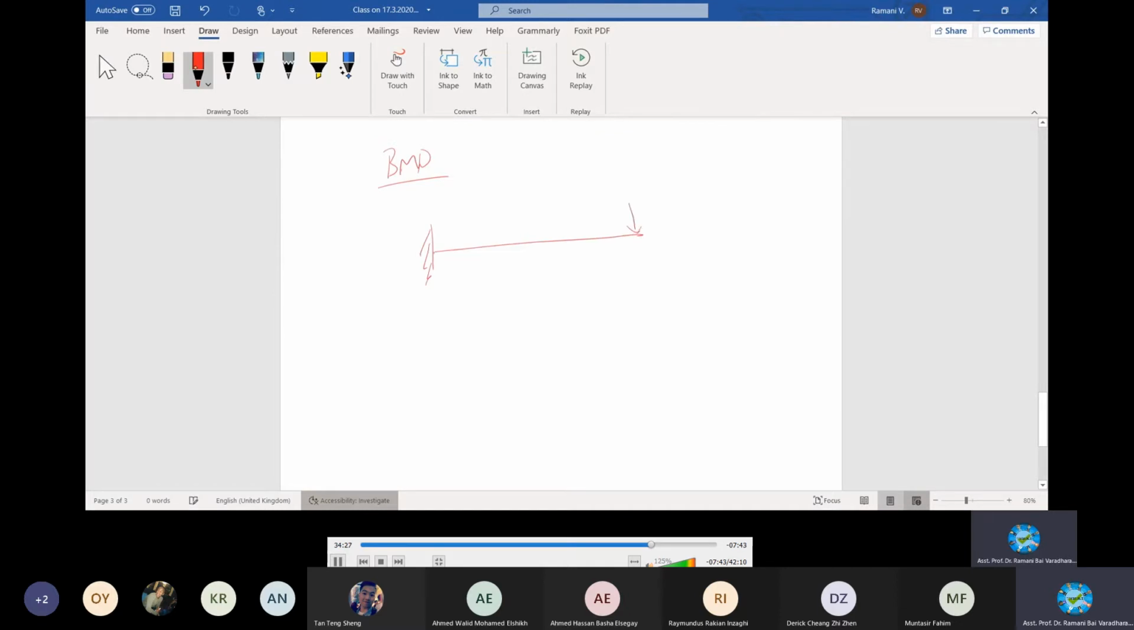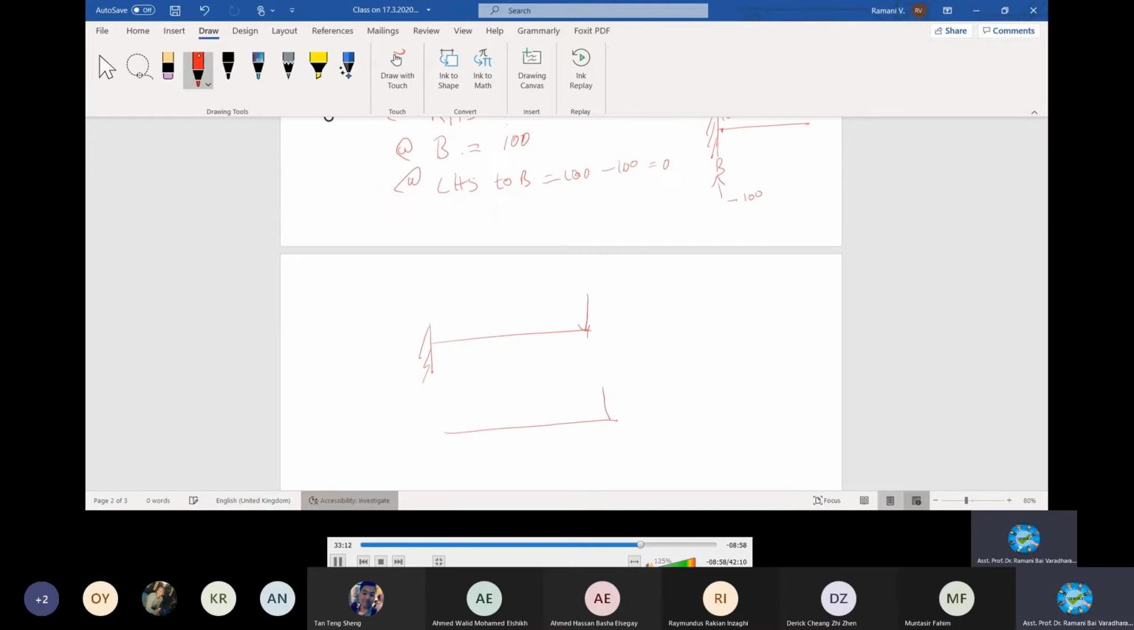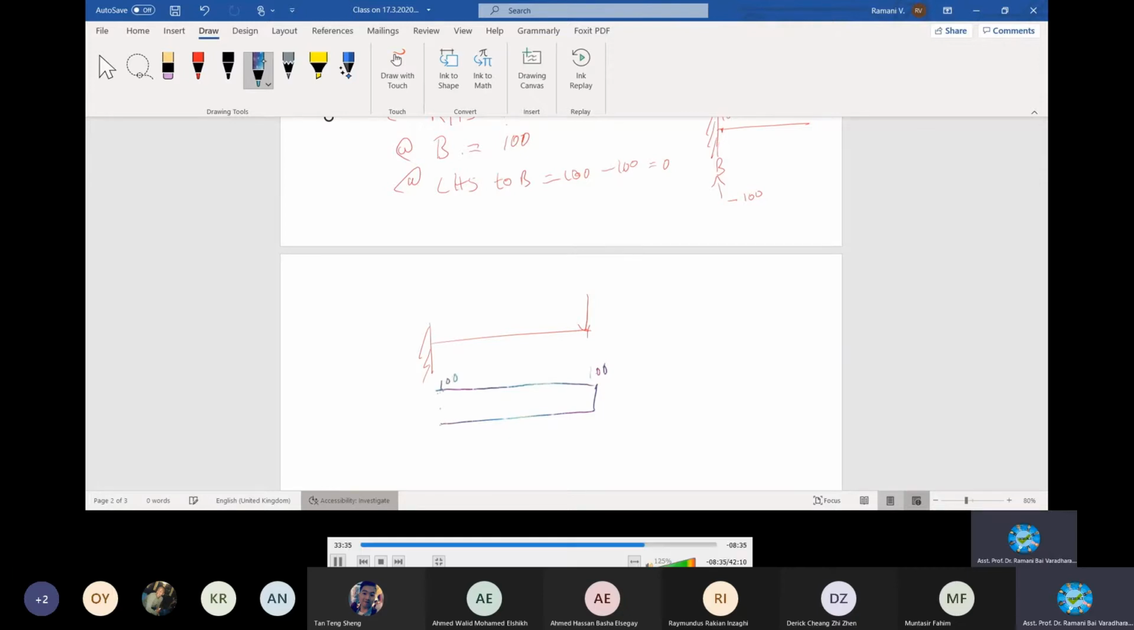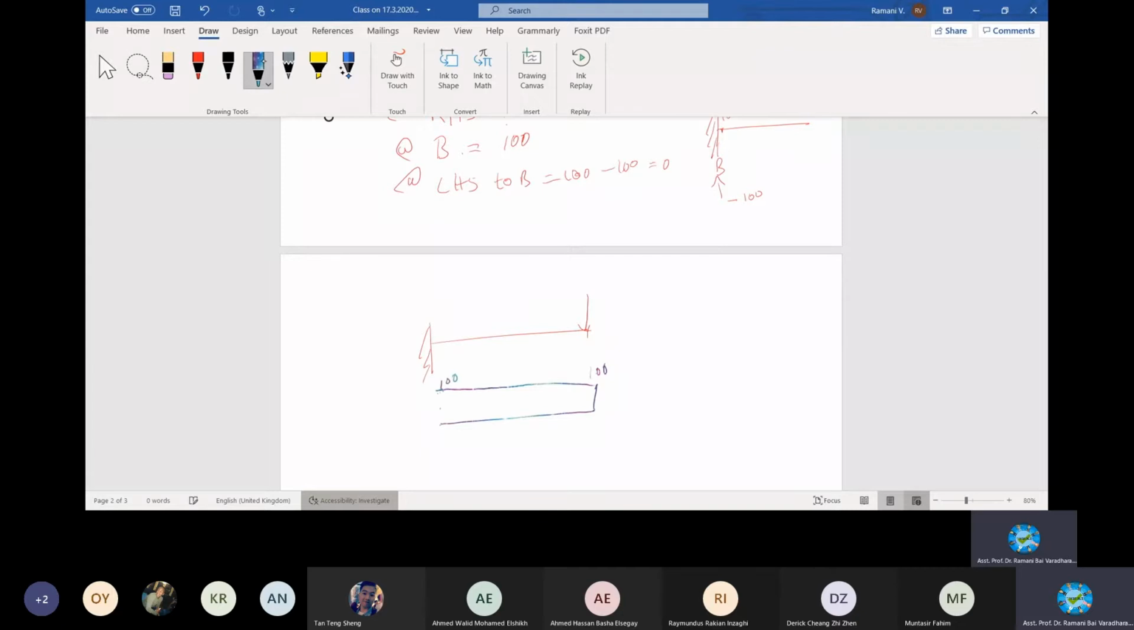Same example with 10 kilonewton, correctly. Because of the loading, you will have this much value, right? Your shear force diagram will be starting from here, 100, right? 100. Keep on going, no change until this point. When it comes here, it becomes 0. You cannot proceed further because there is a negative, because it falls to 0.